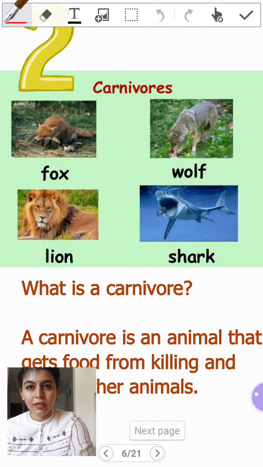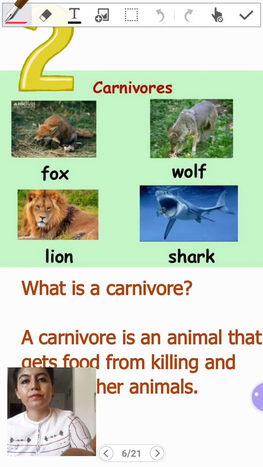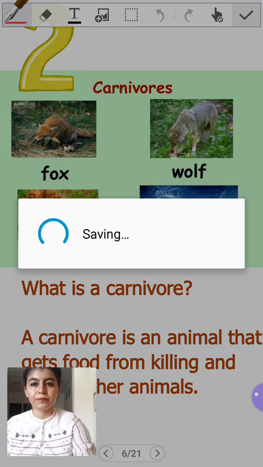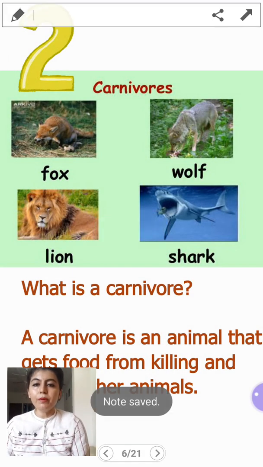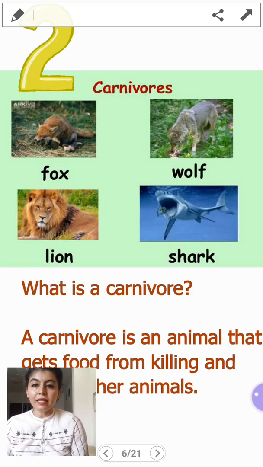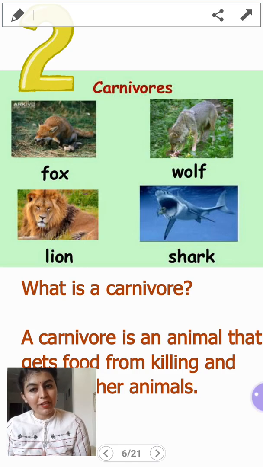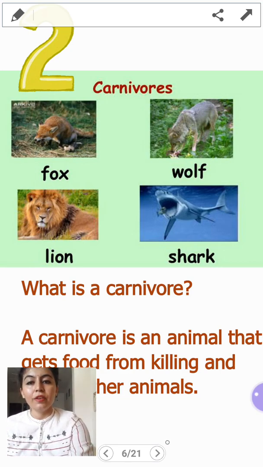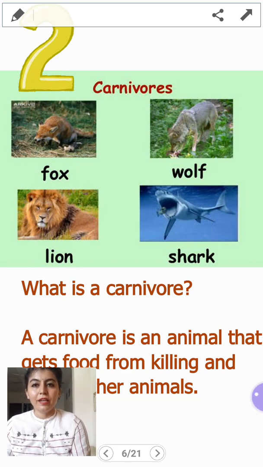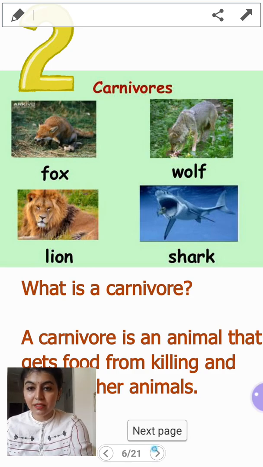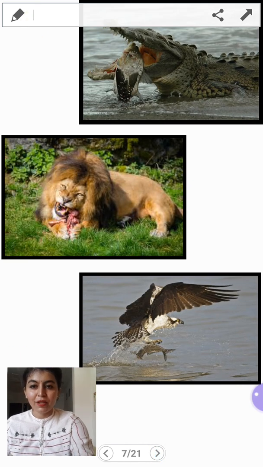Then the next group which we have is carnivores. Carnivores are the animals that eat other animals and their flesh. So they are also called predators, shikari. And the animals whom they kill are called their prey, shikar. Here are a few examples of carnivores: fox, wolf, lion, shark, frog, crocodile, eagle. These are all examples of carnivores.